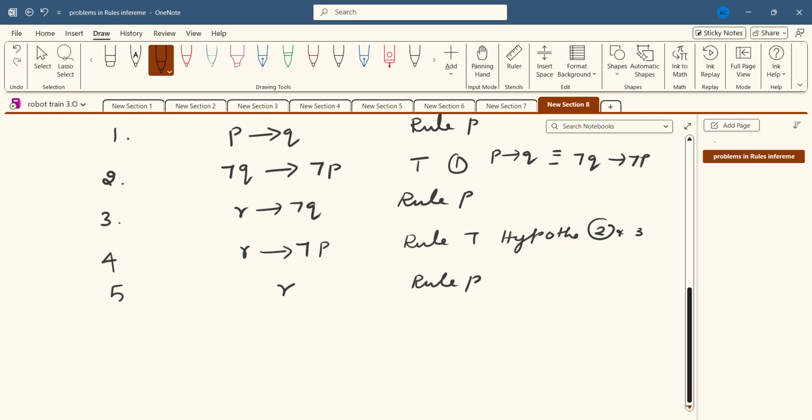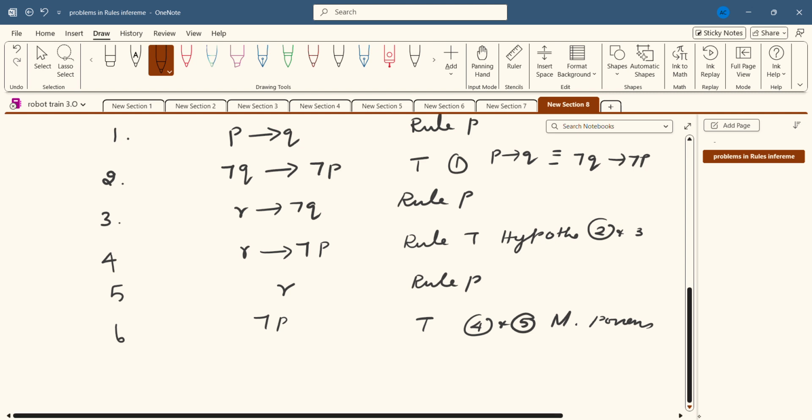Here I can use modus ponens. Modus ponens is P conditional Q, P, therefore Q, isn't it? So R conditional negation P, R, therefore negation P. This is also rule T. Using equations 4 and 5, the rule of inference is modus ponens. So I derived negation P. Likewise you can solve the problem.